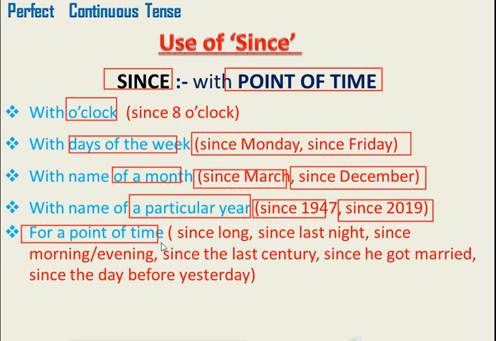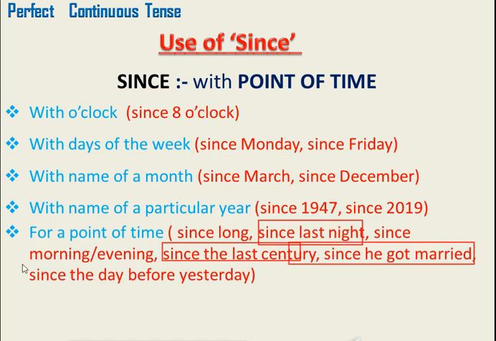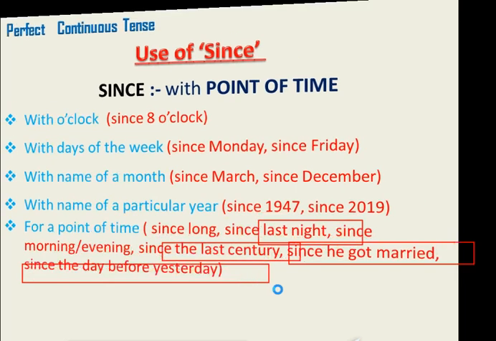And since again is used for a point of time, like when we are talking about in a sentence for a long time, since last night, since the last century, since he got married, since day before yesterday, when we are talking about long duration of time.